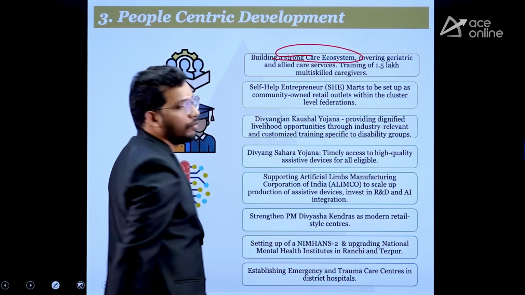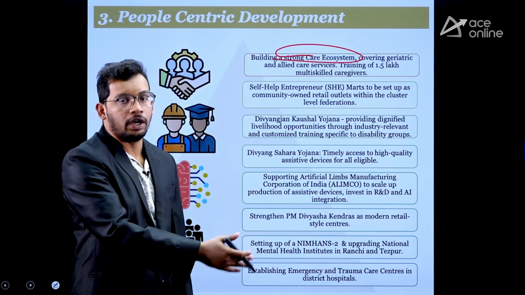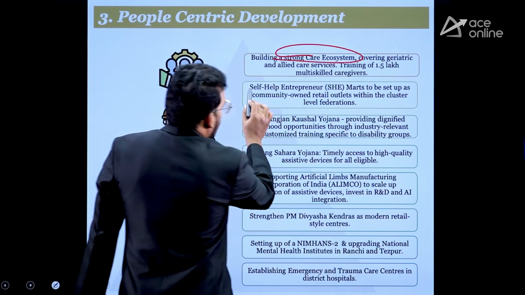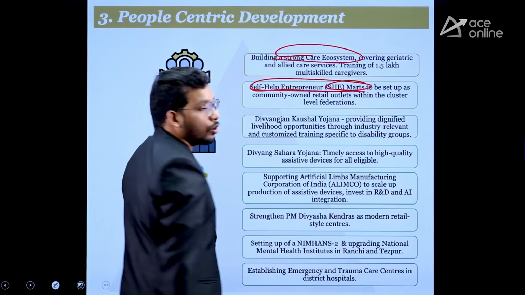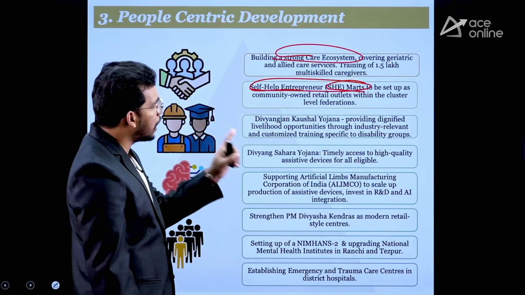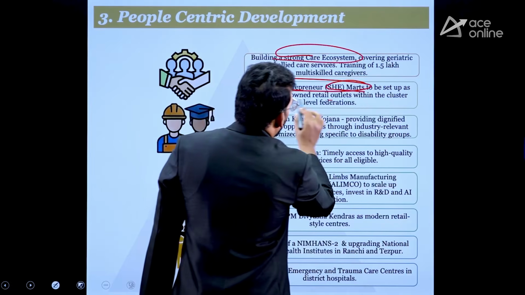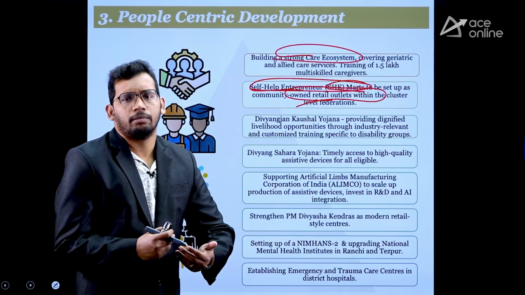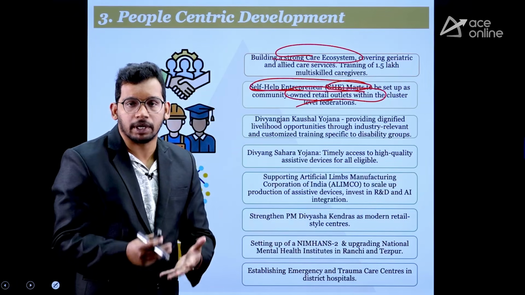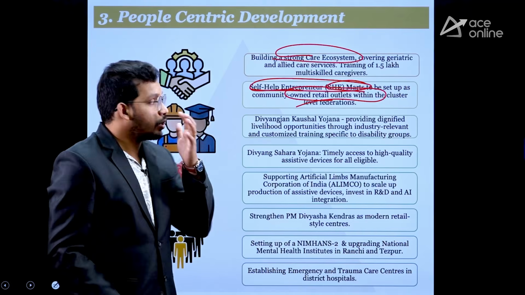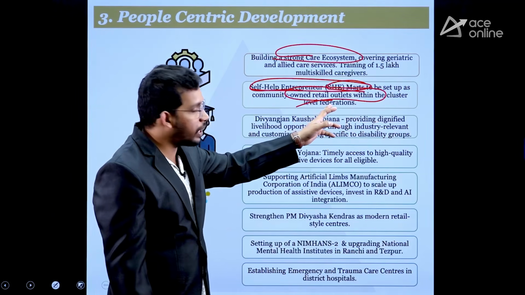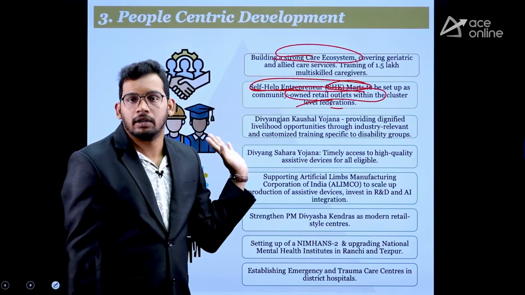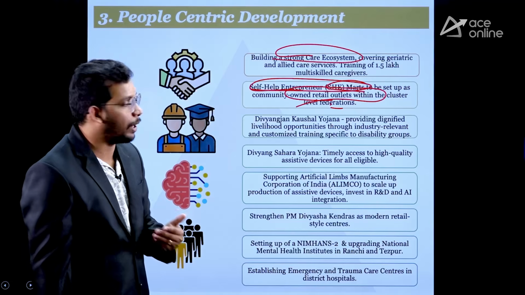A strong care ecosystem we are going to create. As I was discussing earlier, 1.5 lakh multi-skilled caregivers are going to be trained. Also, self-help She-Marts are going to be created. She-Marts, self-help entrepreneur marts. For what? Community-owned retail outlets. See, most disabled people won't be able to perform well individually, but if they come together as a group, they can maintain some business. So such She-Marts are going to be supported to promote more disabled and elderly people to take part in the She-Marts. They are going to create some employment.